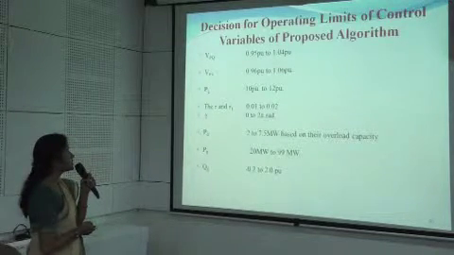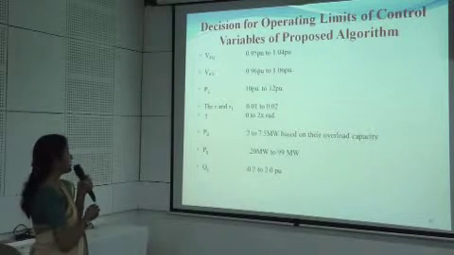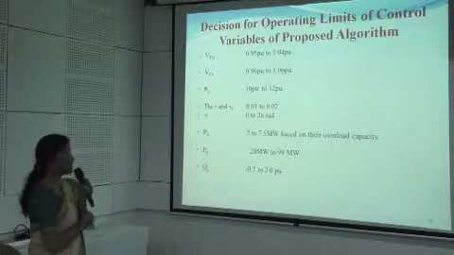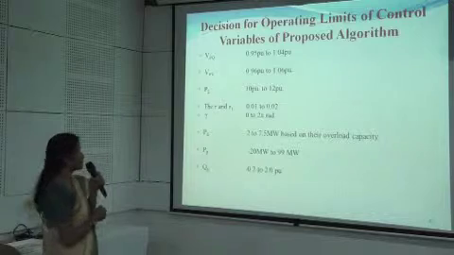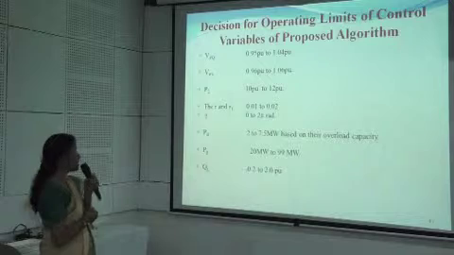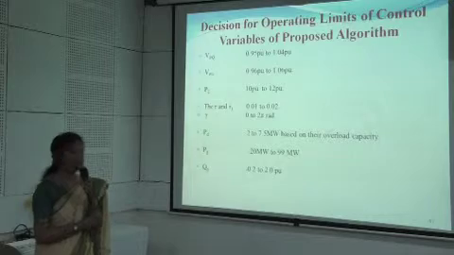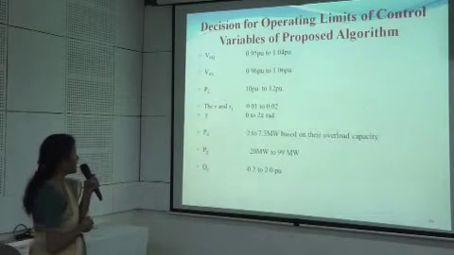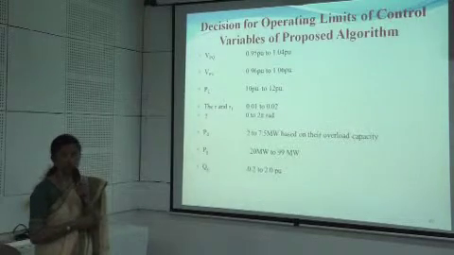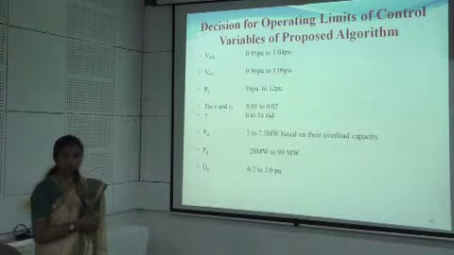Yeah, the various decisions for the operating limits of these control variables. So the voltage at the PQ bus is supposed to lie between the minimum and maximum values of 0.95 to 1.05. The voltage at the PV bus, that is the generator bus, is supposed to lie between 0.96 to 1.06. Again here I have made the limitation for the total system loss, that is supposed to vary between 10 to 12 per unit, and the values of R and R1 and gamma, these are the constants used for the series voltage source. They are supposed to lie between 0.01 to 0.02, and the gamma is supposed to vary between 0 to 2 pi.